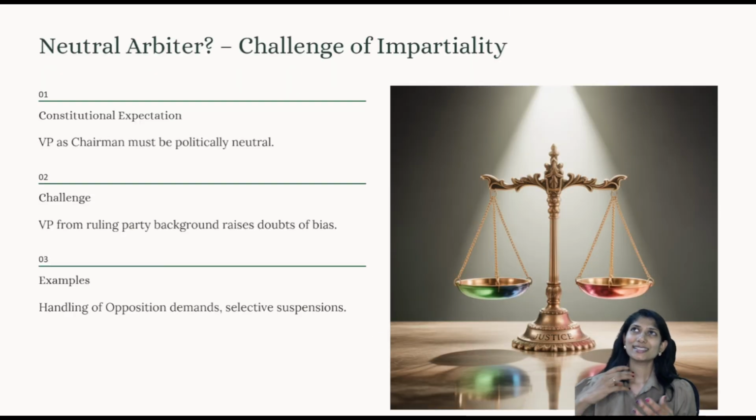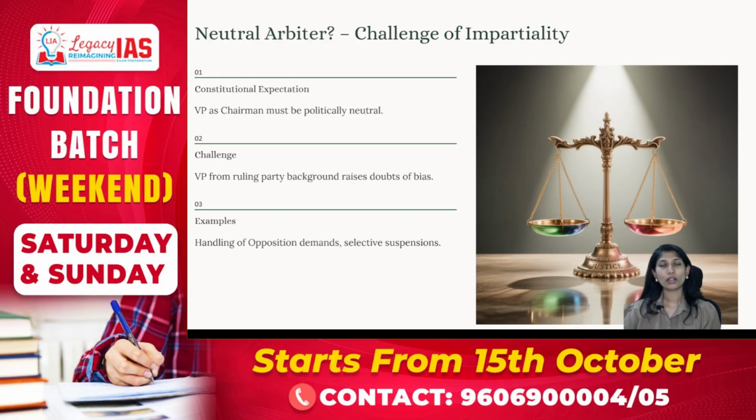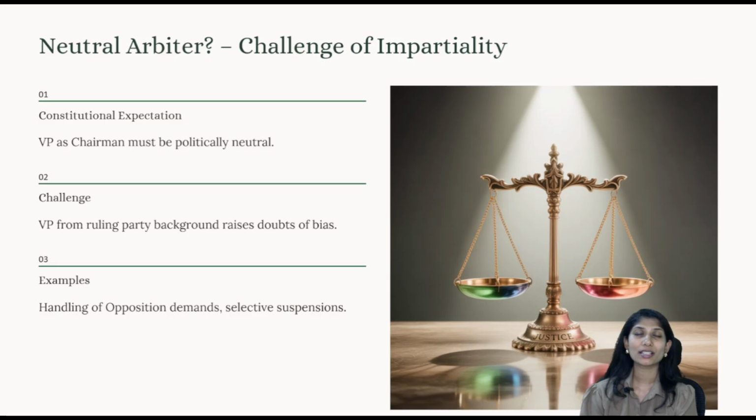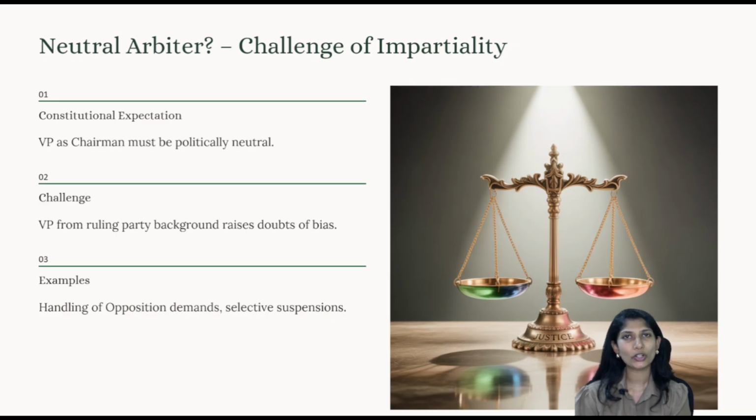Understanding? The second aspect with respect to the chairman of this Rajya Sabha is: is he a neutral arbitrator if he comes from the ruling party? First and foremost, the Vice President as chairman of Rajya Sabha must be politically neutral irrespective of his alliances, whether he was a former governor, a former position holder or a member of any political party. Once the person becomes the chairman, that is, once he is elected as Vice President, his is a position of neutrality, especially political neutrality.